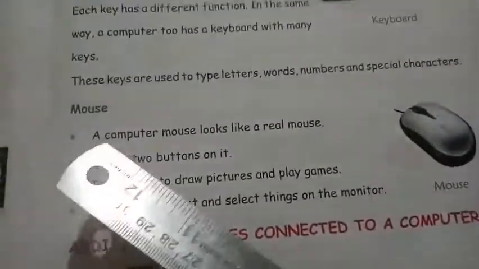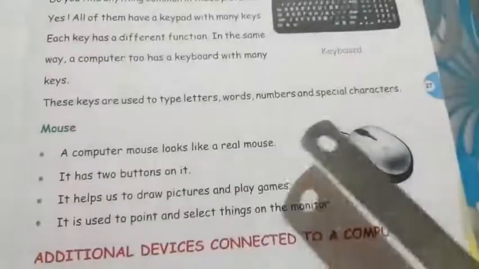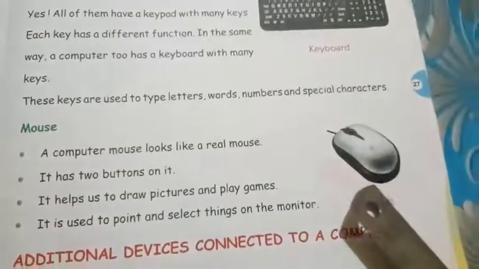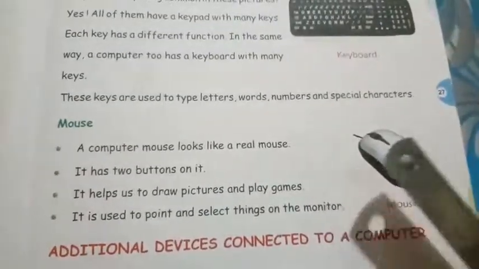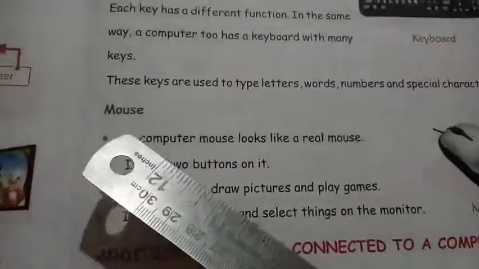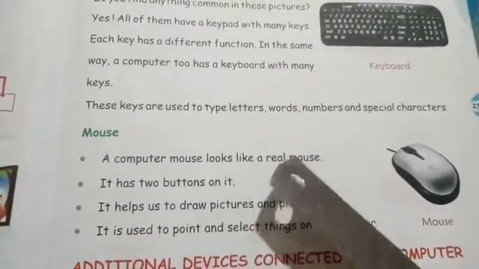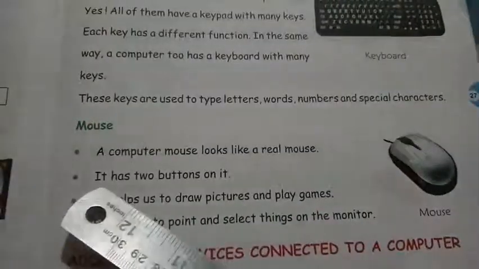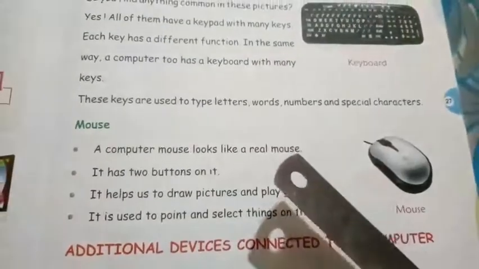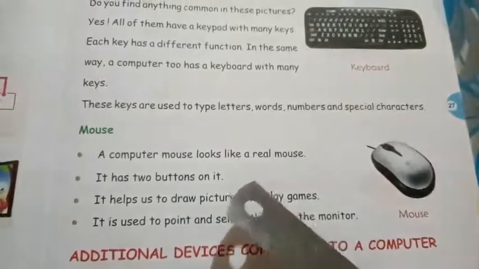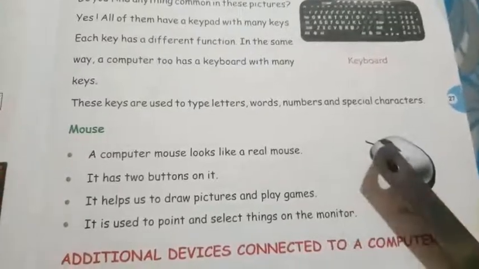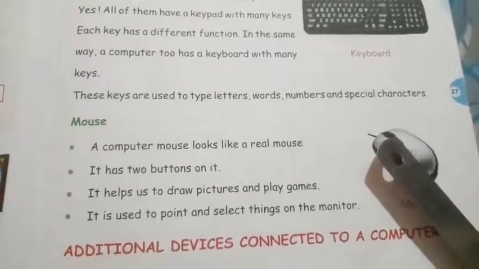Now mouse. See this mouse? It looks like a real mouse. आपने माउस तो देखा ही होगा. So ठीक वैसे ही दिखने वाला ये कंप्यूटर माउस भी है. So students, a computer mouse looks like a real mouse. It has two buttons on it. Students, in my previous video I had shown you the picture of a mouse and its buttons. So students, I hope you got to know.